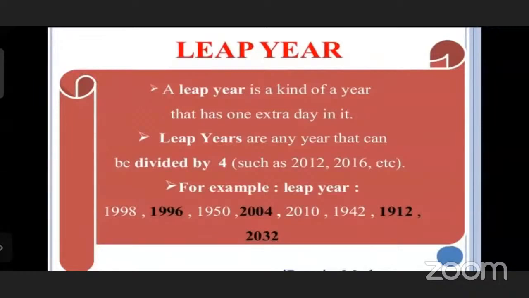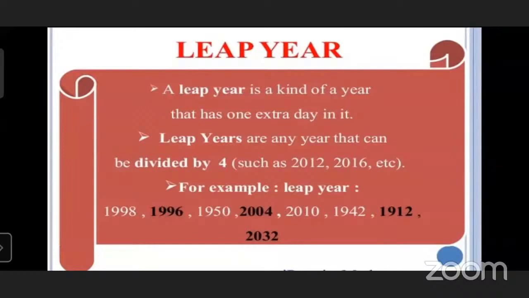If we take the example of 2020, it will be divided by 4. That's why we can say that 2020 is a leap year. Now for examples of leap year, we'll read. A leap year is a kind of year that has one extra day in it. Leap years are any year that can be divided by 4, such as 2012, 2016, etc.